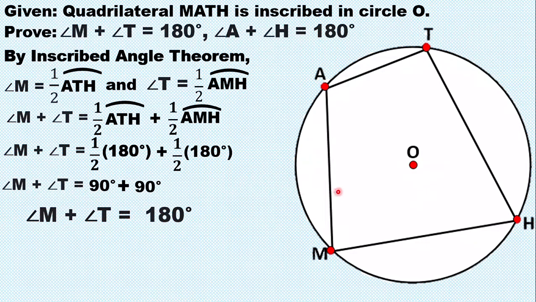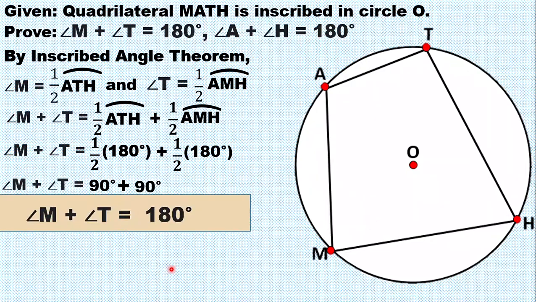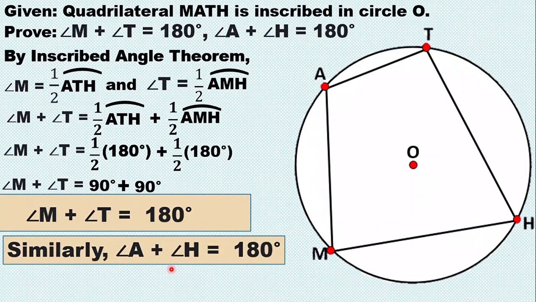Okay, so yung angle A saka yung angle H is also 180 degrees, kasi yung buong quadrilateral measures 360 degrees. So, yung opposite angles, the sum of opposite angles A and H are 180 degrees, so they are supplementary. So, M and T is 180, and A and H is also 180. So, 180 plus 180, that is 360 degrees.